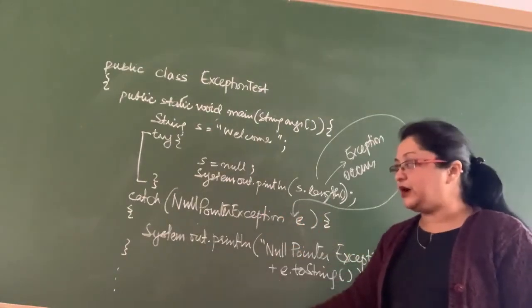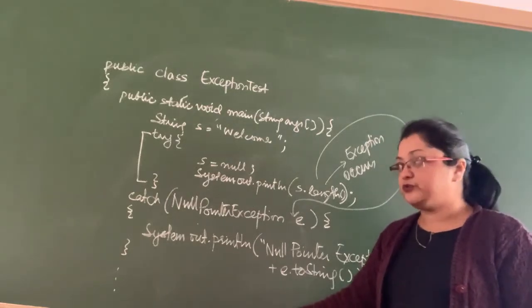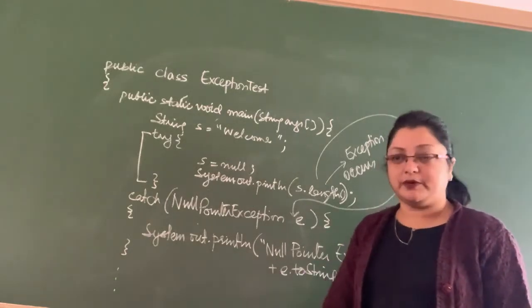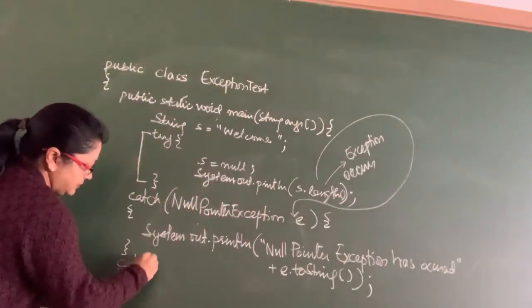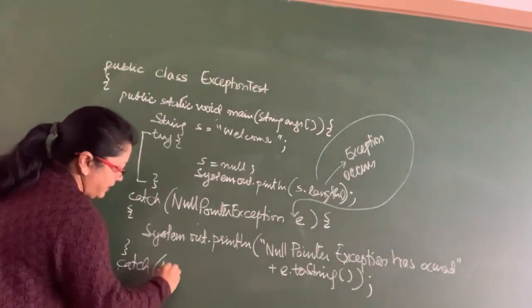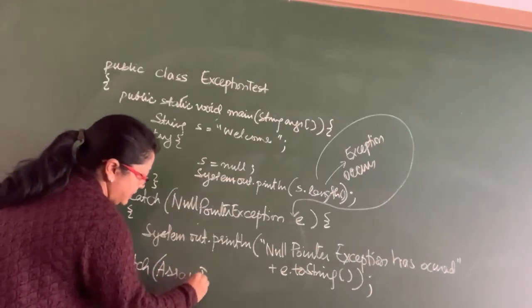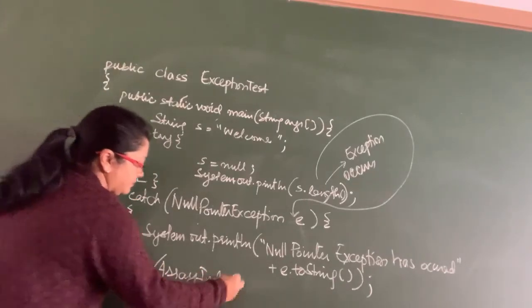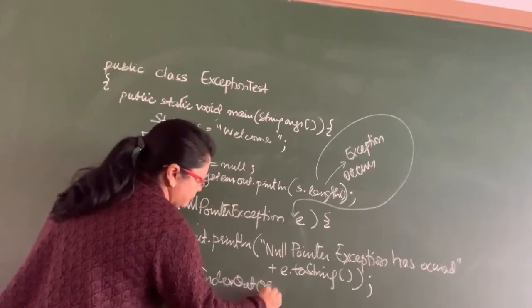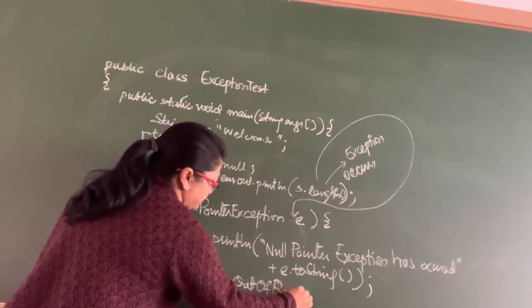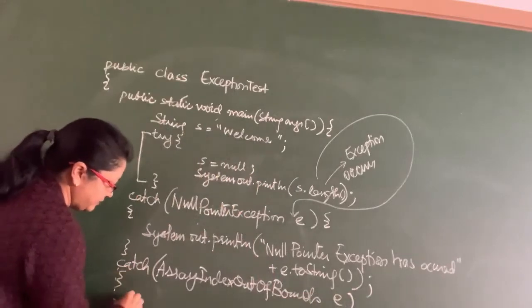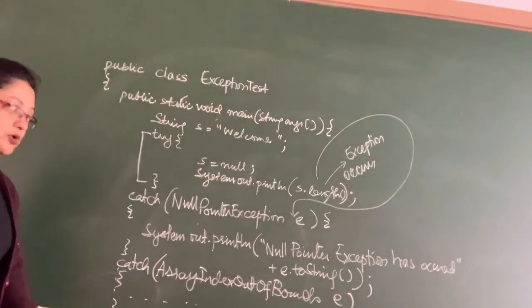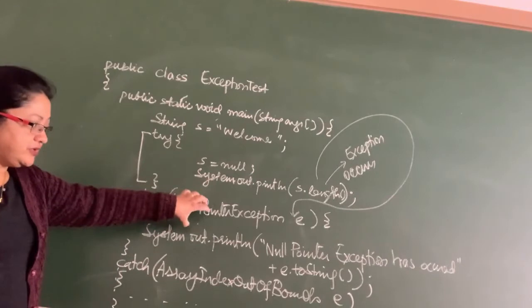Now I may have some other catch blocks also here. Suppose I have an ArrayIndexOutOfBoundsException. So I may have another catch block for ArrayIndexOutOfBounds, with e, and then I may have some code out here. So it tries to match.